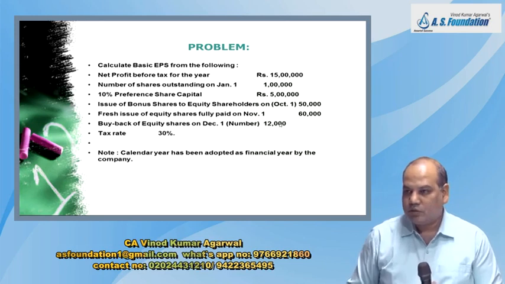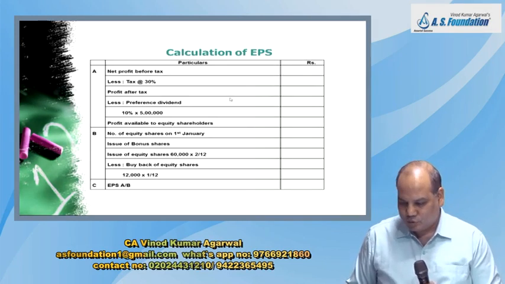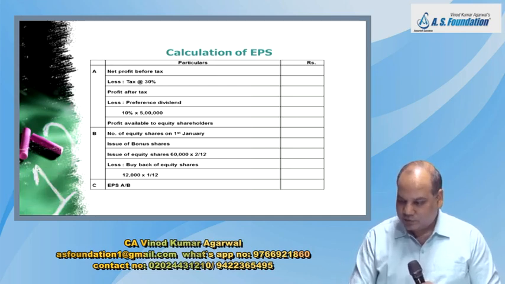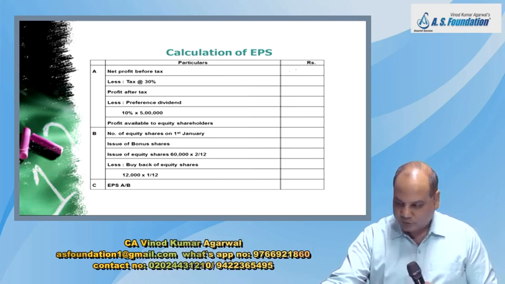Okay, check the answer now. So you will guide me, okay? Net profit before tax is how much? 15 lakh. Less tax at the rate of 30%. Profit after tax 10 lakh 50,000. Preference dividend. Profit available.